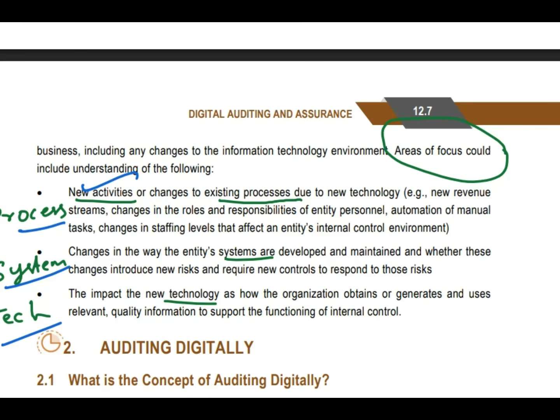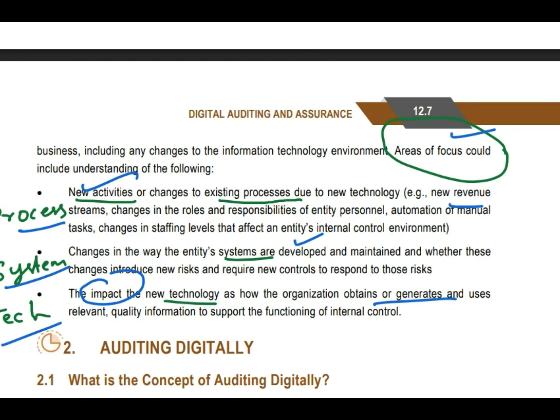Whether there is a new revenue stream, changes in roles and responsibilities. And then how the systems are developed and how they are maintained, that area should be focused. And the impact of new technology: how the organization obtains or generates and uses the relevant information, etc. So these are the 3 points: process, system, technology. These are the focus points.